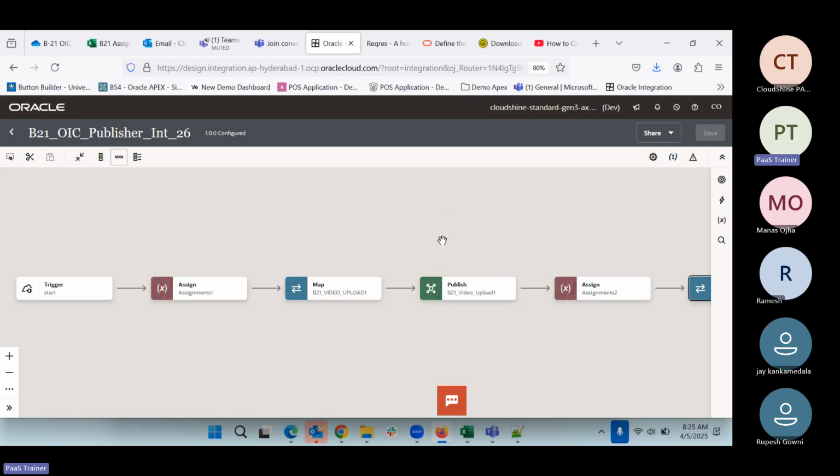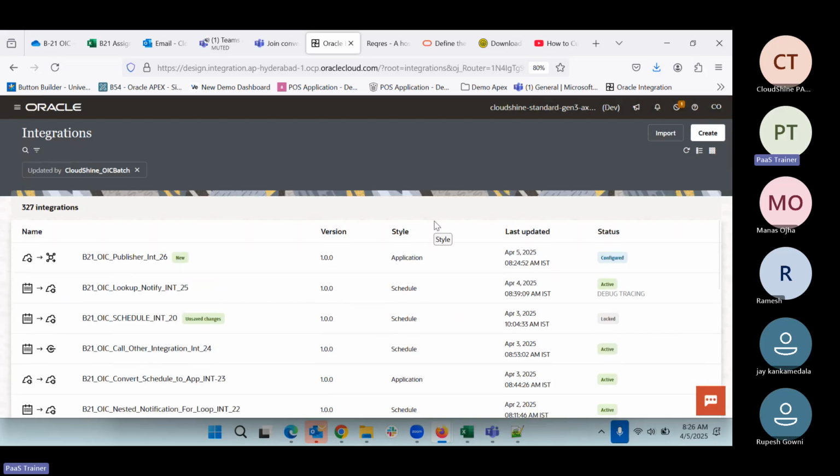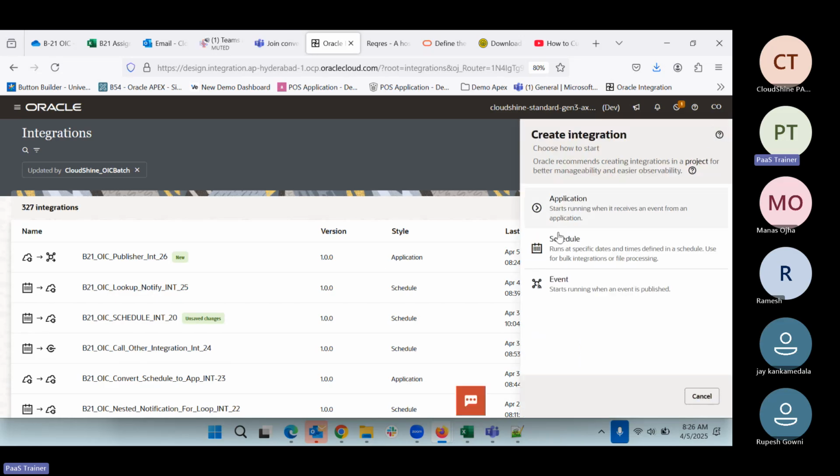Now we have published this one. But on the publish of this, what will happen? The subscriber integration will start. So where is our subscriber integration? Now we need to create a second integration. So we can come to Create, and this time we will use this one, because if you see, this will start when the event is published. It means when the event is published from this one, whichever integration is using that event will start.